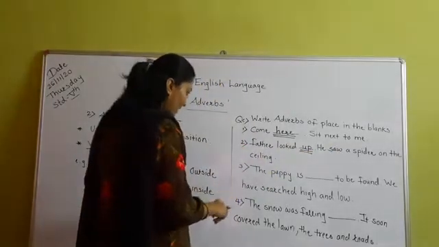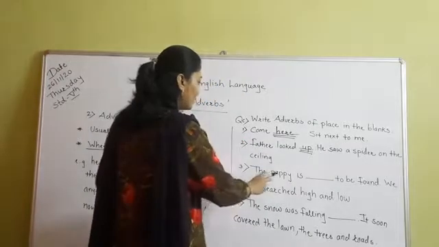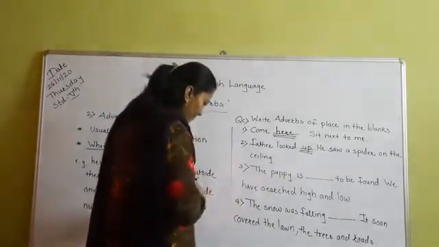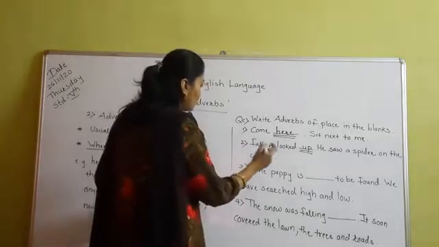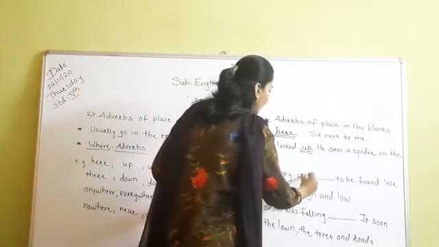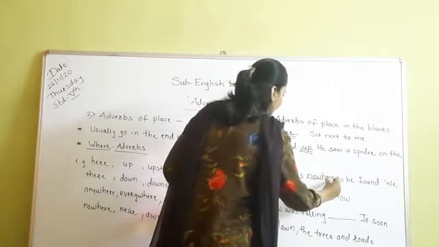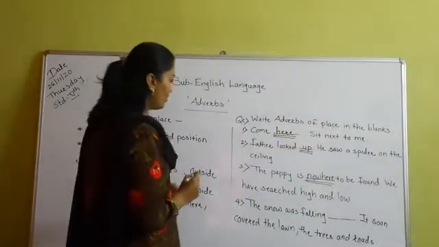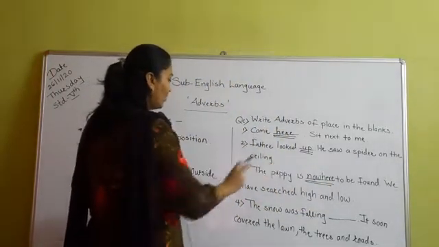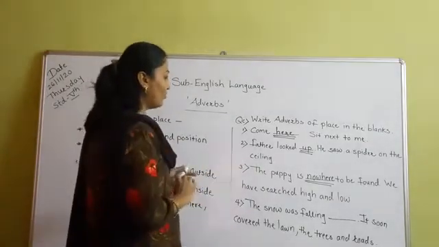Now the third sentence is: The puppy is dash dash to be found. We have searched high and low. So the puppy is nowhere to be found. So we will write here nowhere. The puppy is nowhere to be found and we have searched high and low. Means everywhere we have searched but the puppy is found nowhere.